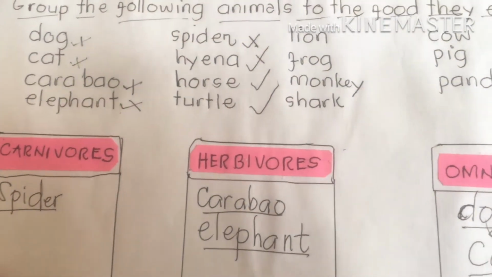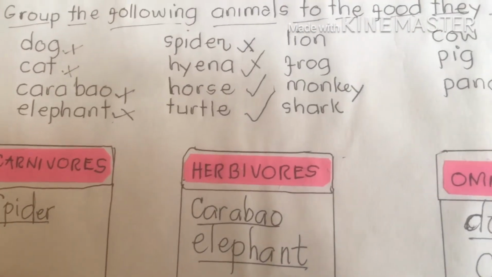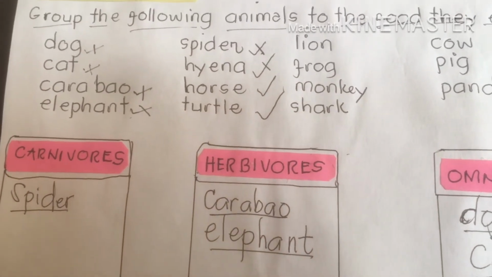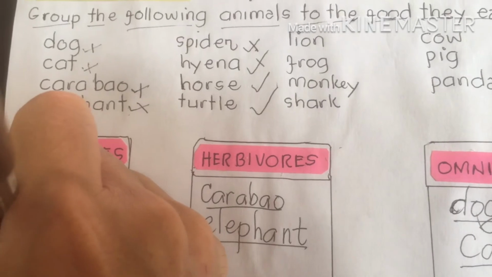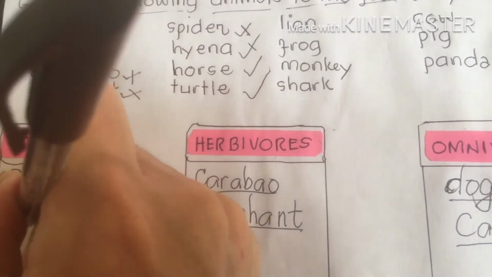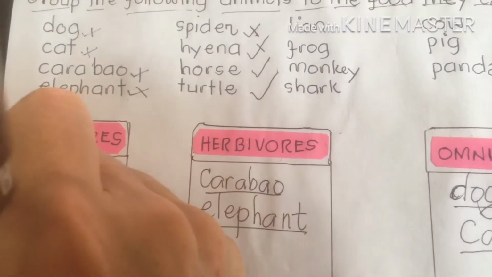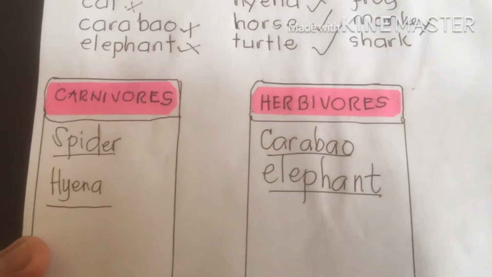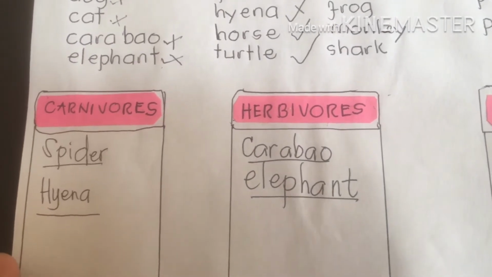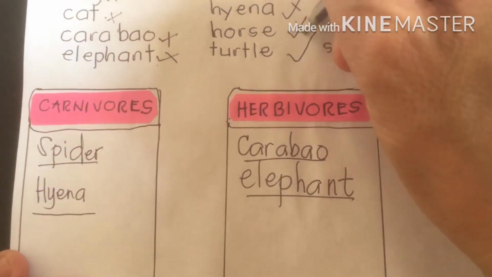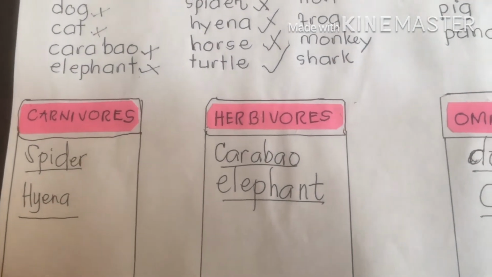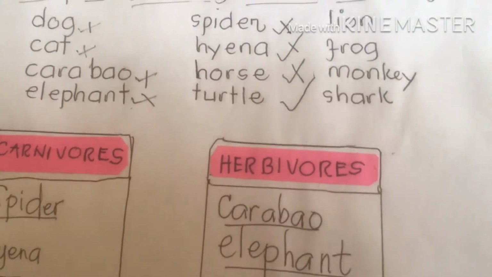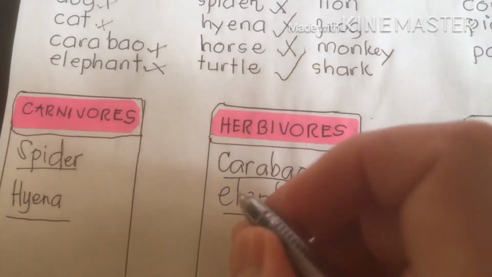Hyena belongs to what group, my dear students? Hyena belongs to carnivores. They are meat eaters. Next, we have horse. Horse belongs to herbivores, or herbivorous.